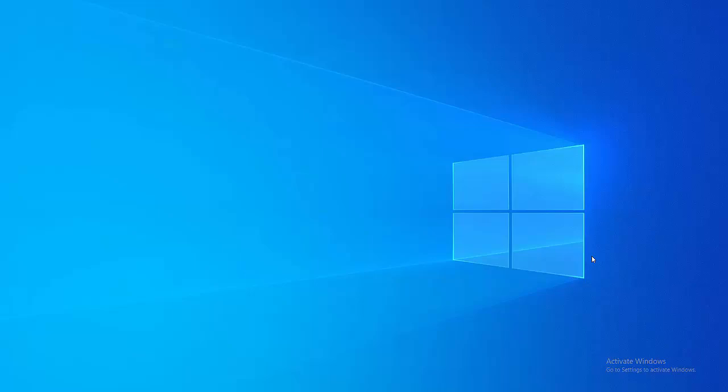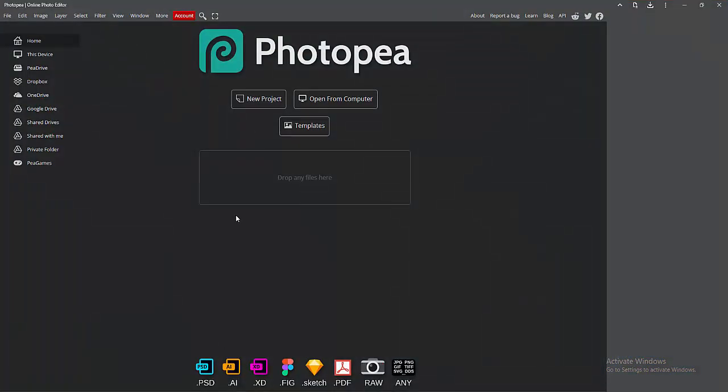In this video, I am going to show you how to convert PSD to PNG without Photoshop. Let's get started. Now, if you want to convert this PSD to PNG, you can use the Photopea software. Now I am opening my Photopea software. You can open this online, otherwise you can download the offline version.